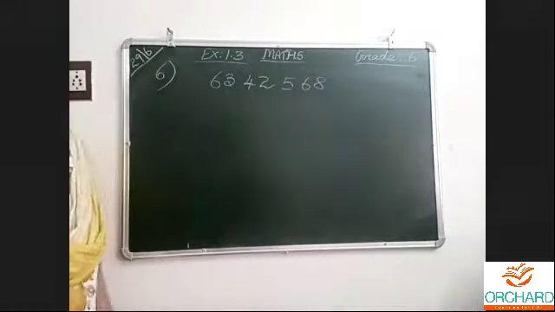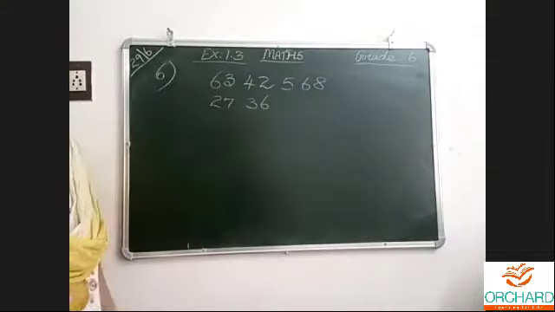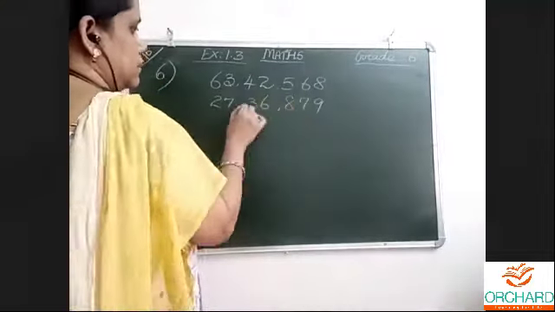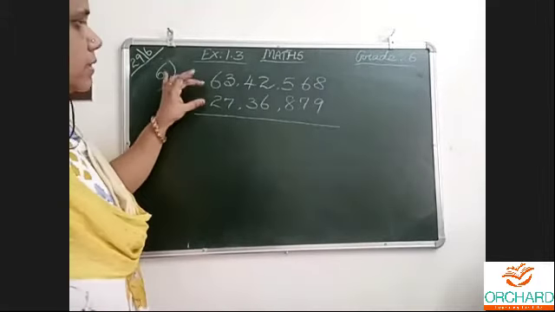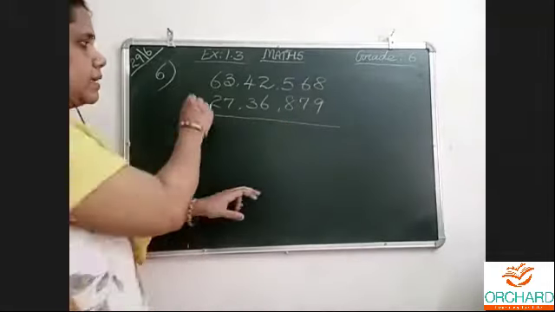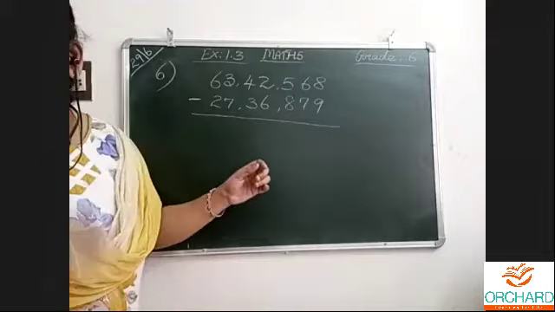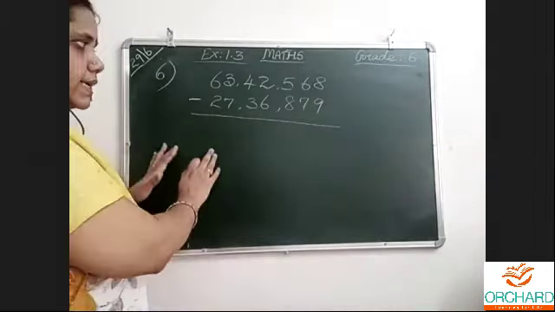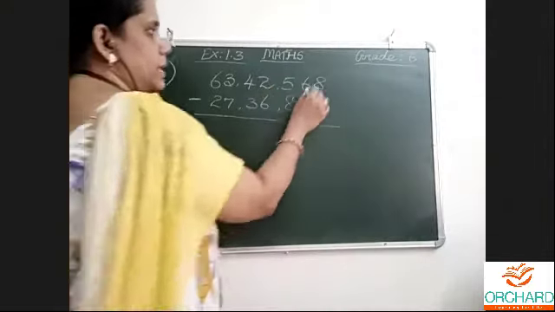Subtracted 27 lakhs 36,879. A student subtracted 27 lakhs 36,879 from this number. Now we have to do that. Then subtracted the difference from the, that is later. First let us do this, then I will tell what is asked. Now this is normal subtraction only.